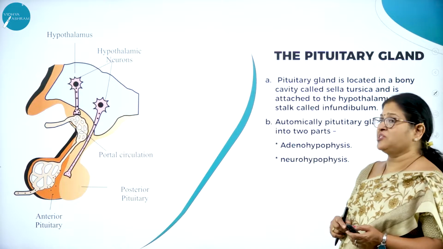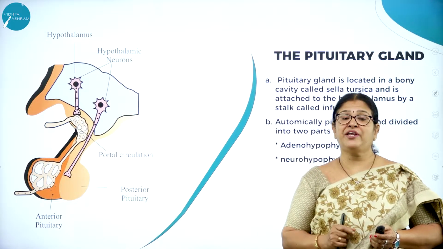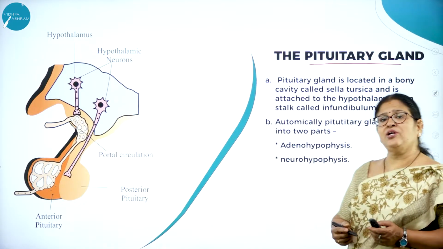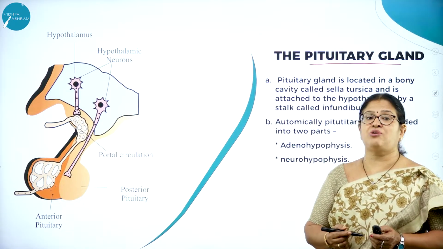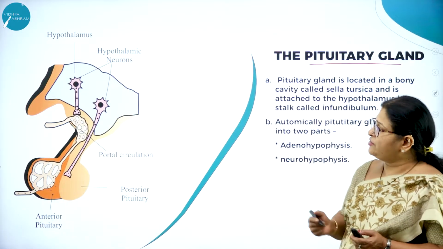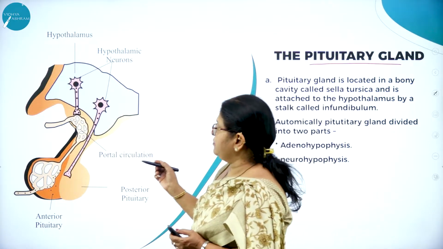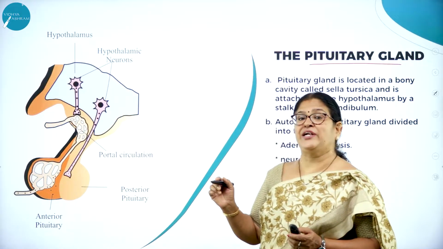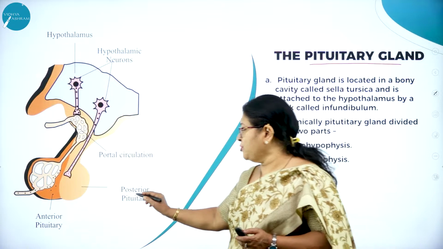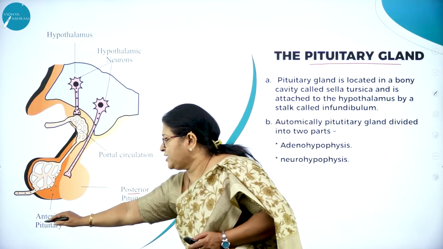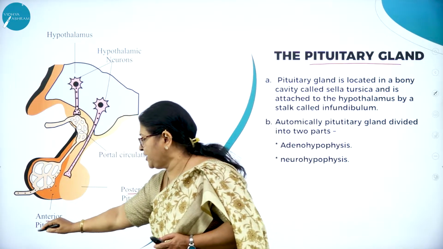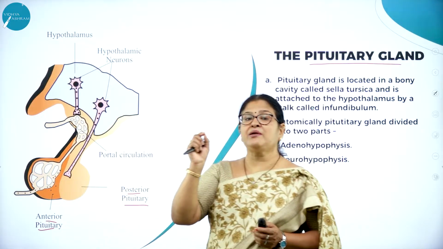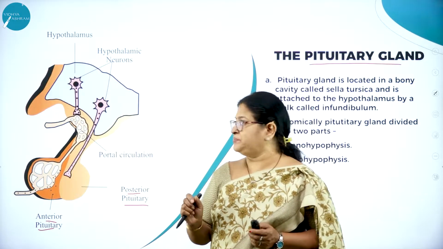So in today's session, we are going to study a very important endocrine gland called the pituitary gland. I think all of us know the pituitary gland is called the master gland. Here you can see in this beautiful picture, the whole of the pituitary is divided into two parts, namely posterior pituitary and anterior pituitary. Here you can see it is nothing but a P-shaped structure.